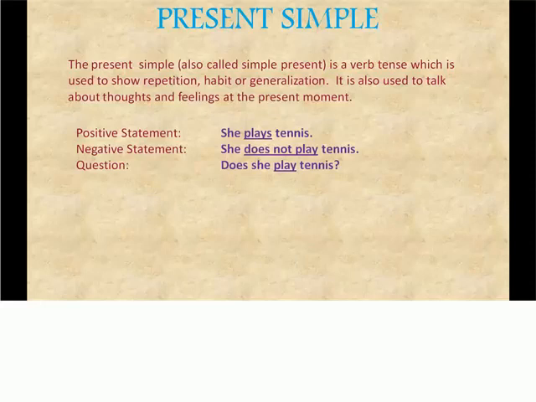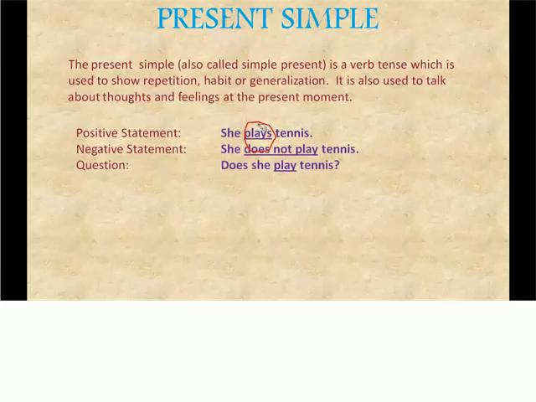This plays over here, can you see? Plays is the verb. The letter S is added to that verb to make it simple present. In a negative it becomes: she does not play.